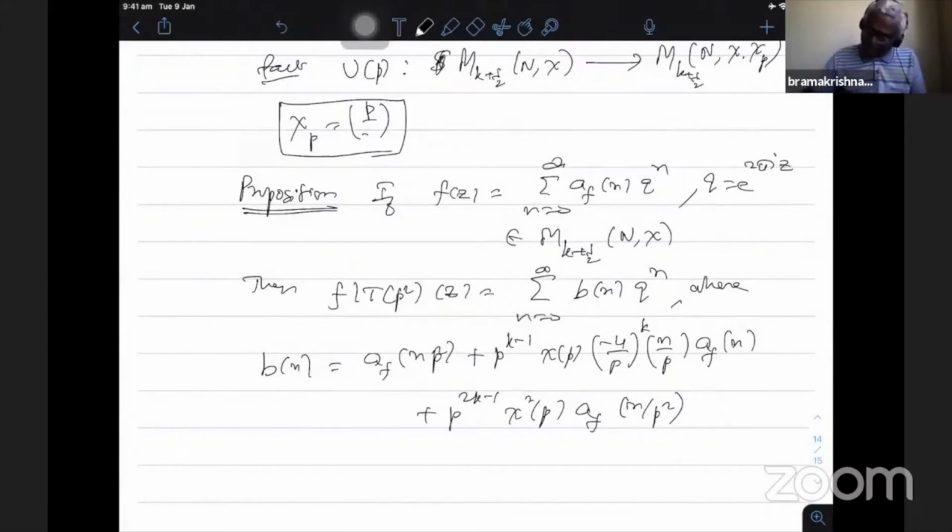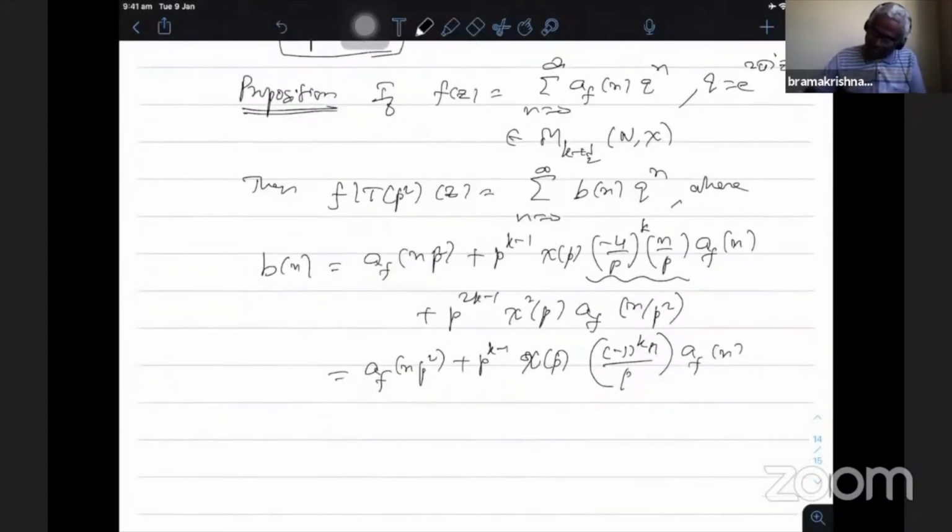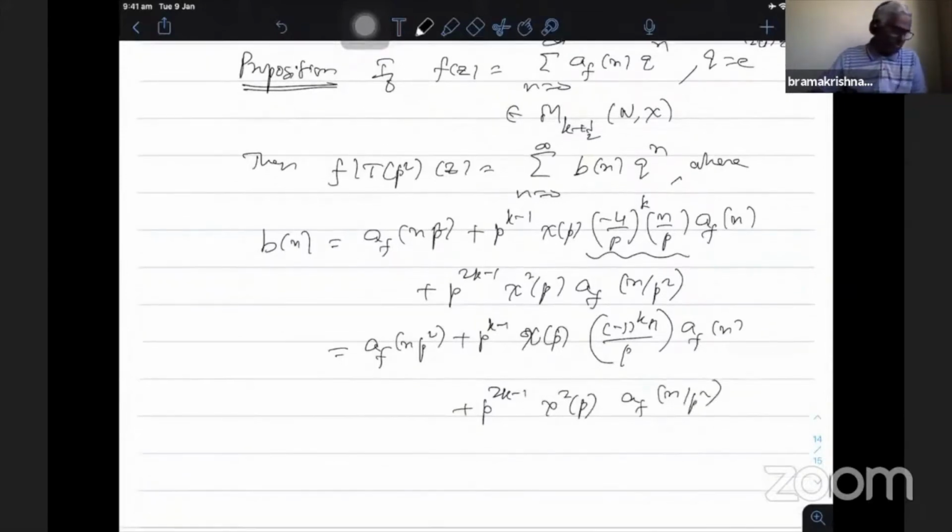So I can combine these two in a single notation and write it as a_f(n p^2) plus p^(k-1) chi(p) (-1)^k (n/p) a_f(n) plus p^(2k-1) chi(p^2) a_f(n/p^2). Both are the same; it should be chi of p squared, but anyway I am writing chi squared of p.